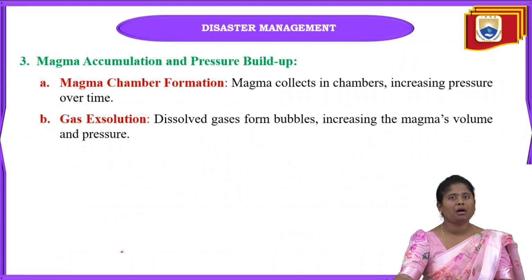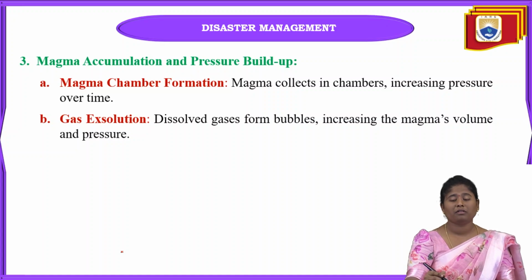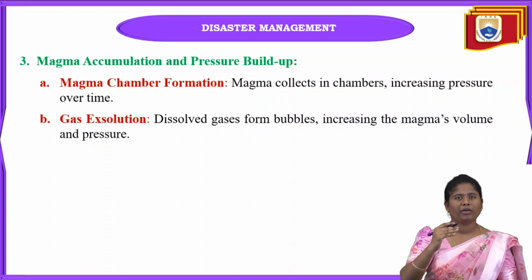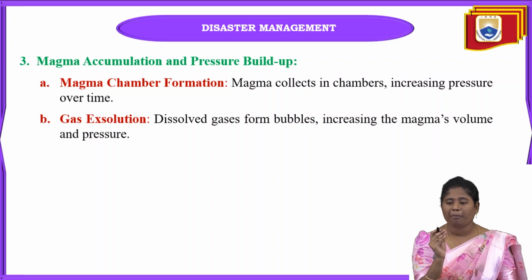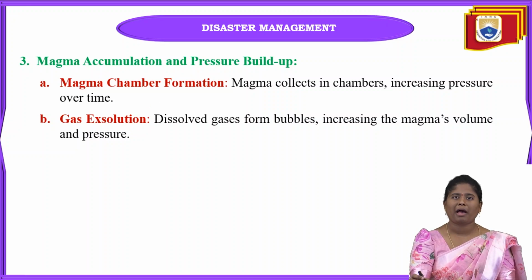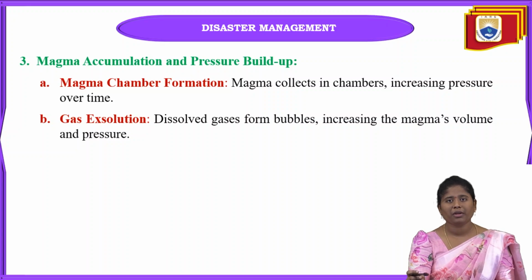And next one is magma accumulation and pressure buildup, and this is one of the important causes of volcanoes. When magma travels towards the upside direction, it creates chambers in the earth surface or in the mountain region. This magma chamber formation collects the magma, and due to this collecting in the chamber there will be a rise in the pressure.